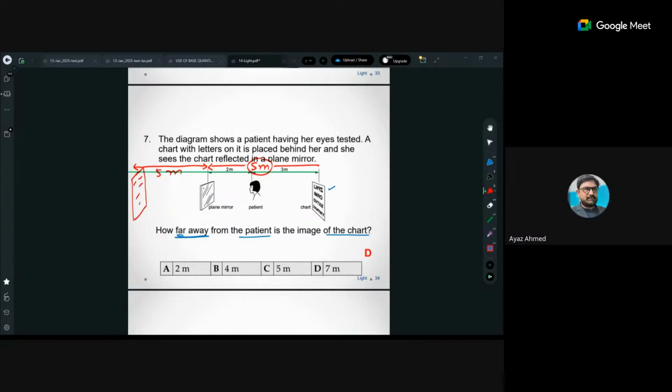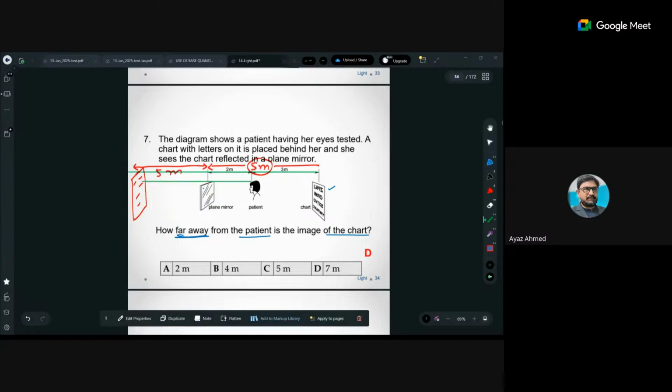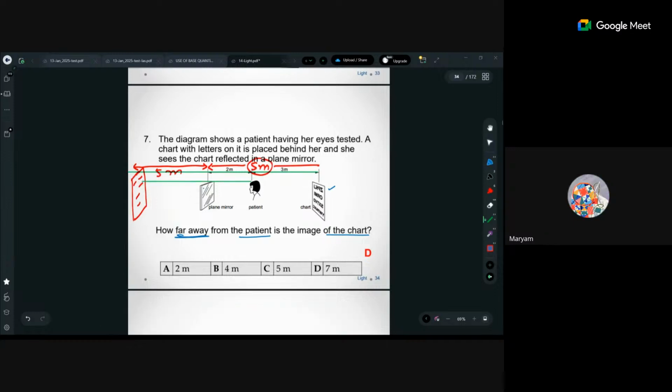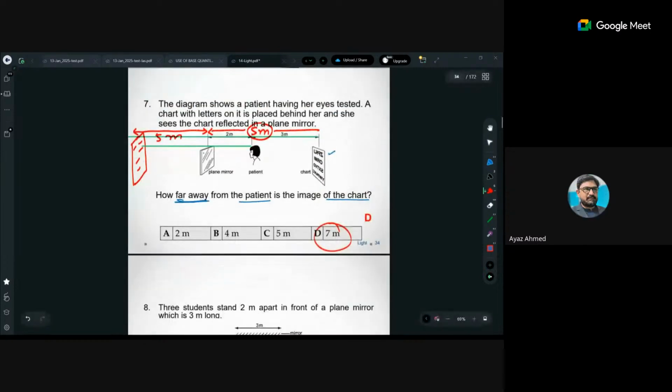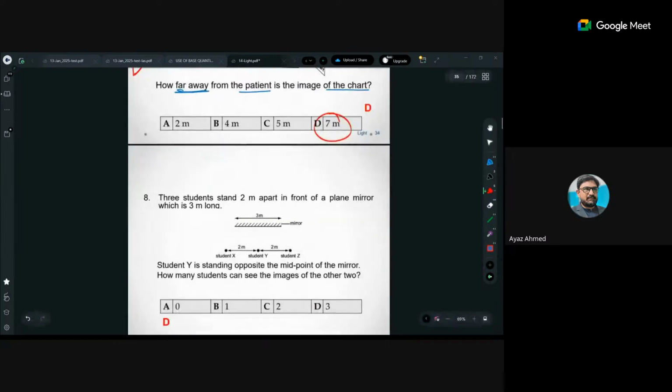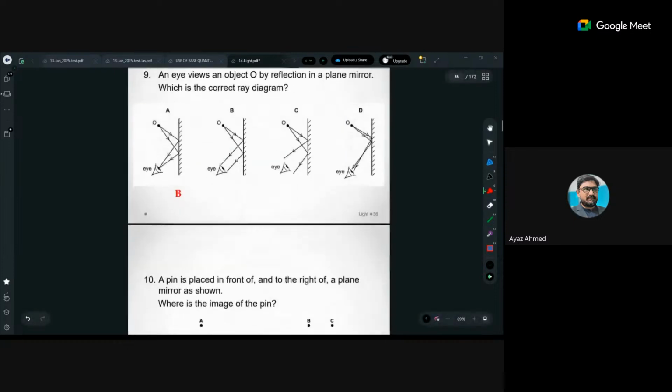Now, what is the difference, yani what is the distance from patient to that image now? 5 plus 2? 7. Yes, this is the shot, headshot. मेरा बच्चा, 172 स्लाइड्स हैं इसकी, तो बस मैं ये अनाउंस नहीं करना चाह रहा था, but these all are your past paper questions.